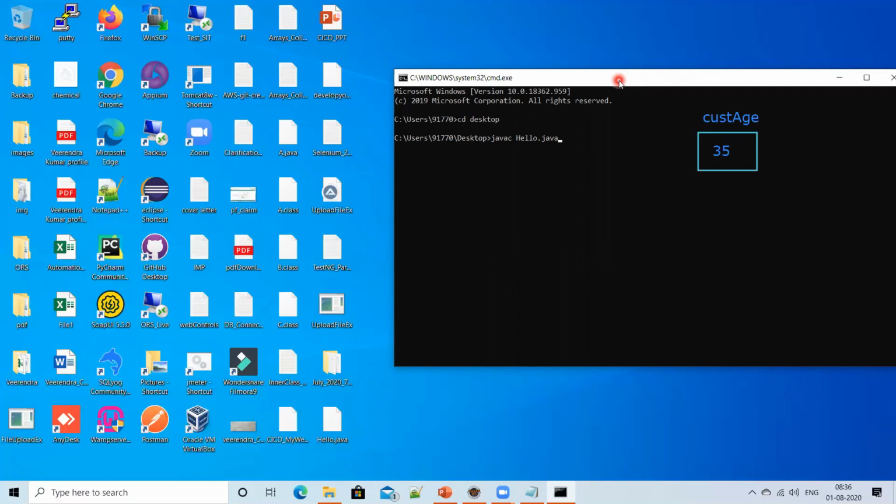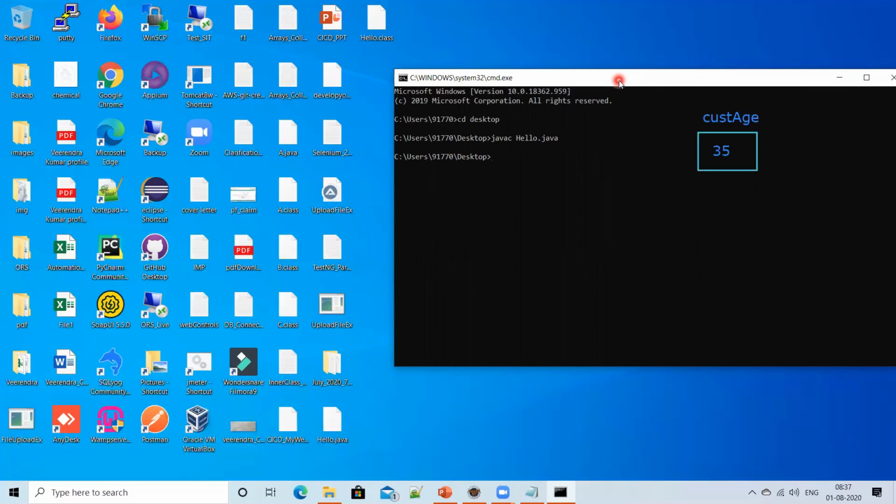Okay. javac Hello.java. This is the command you have to use to compile the Java file. Just press enter and it will compile. What is happening in the backend, guys? What is your JDK, your Java compiler, doing?